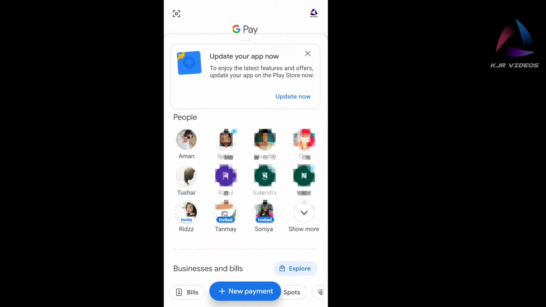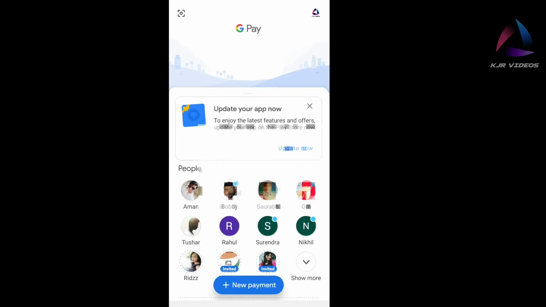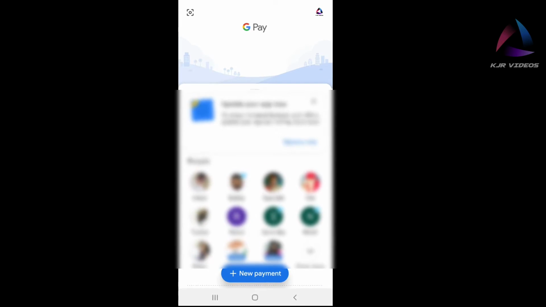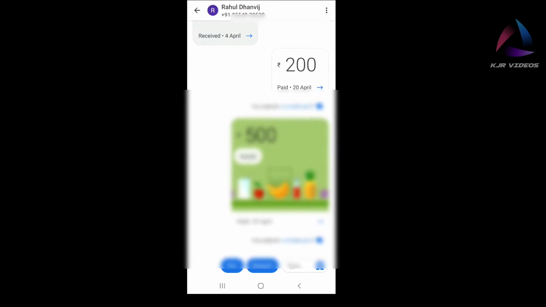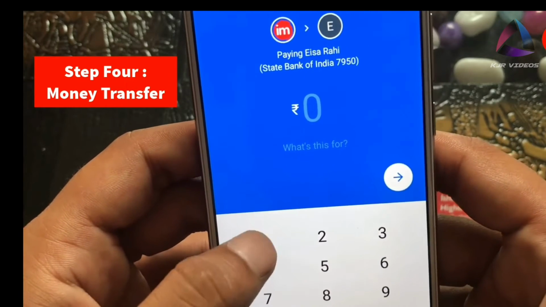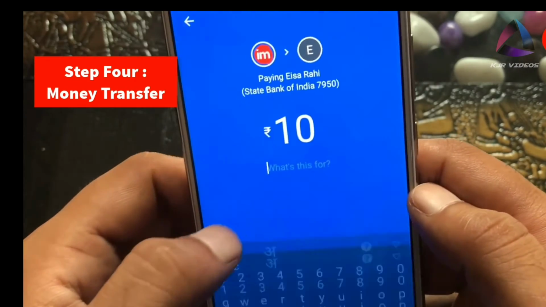How is the payment done? Suppose I want to pay some money to Rahul, so I just click on Rahul, and after clicking, the amount is taken.